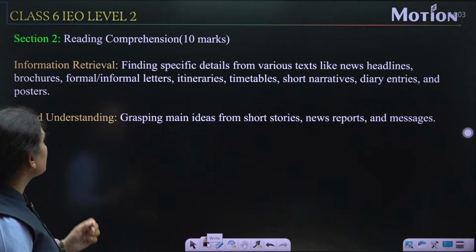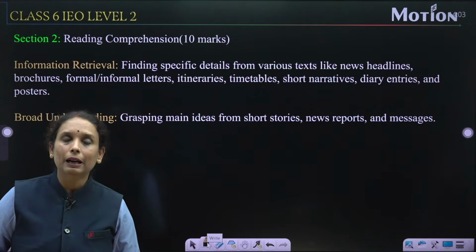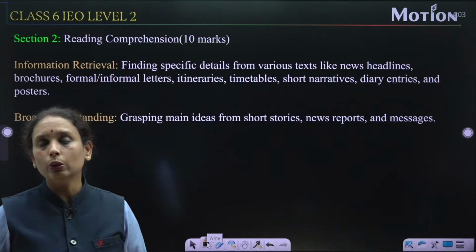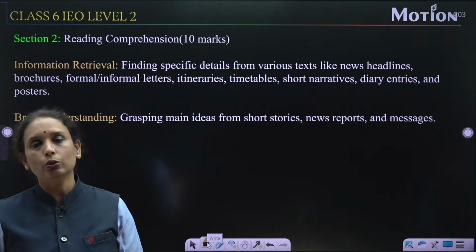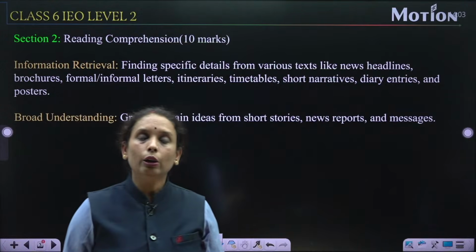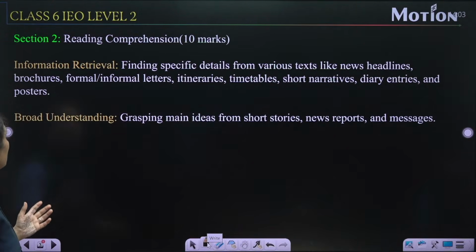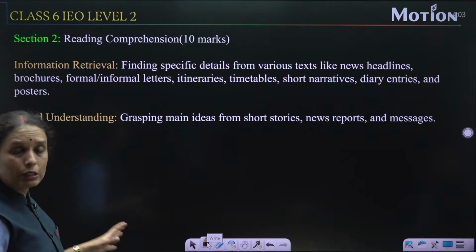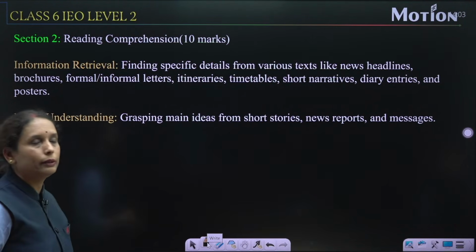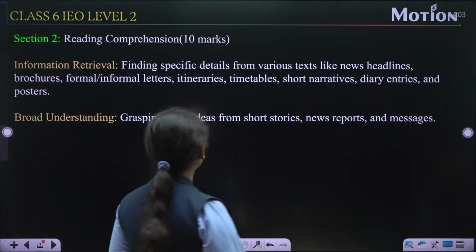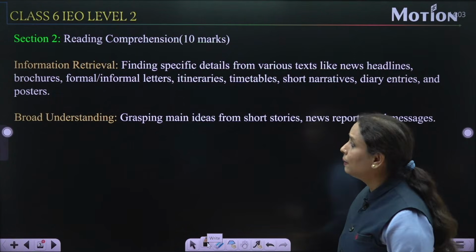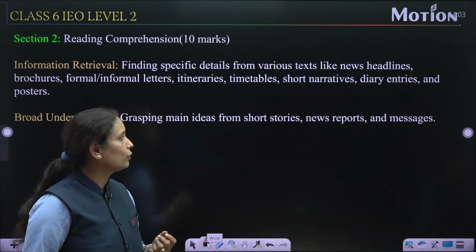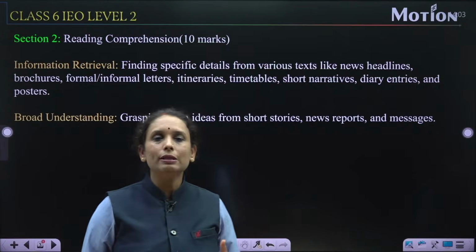Now, the next section is reading comprehension, and this section is of 10 marks. In reading comprehension, as we all know, 2 passages are given. You need to read all of them and then answer accordingly. In this, there are 2 kinds of passages. The first one is information retrieval, which includes finding specific details from various texts. Then broad understanding: grasping main ideas from short stories, news, reports and messages.